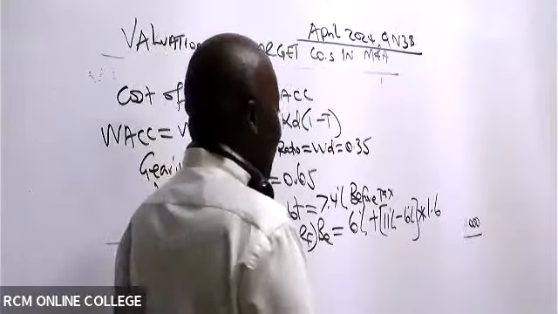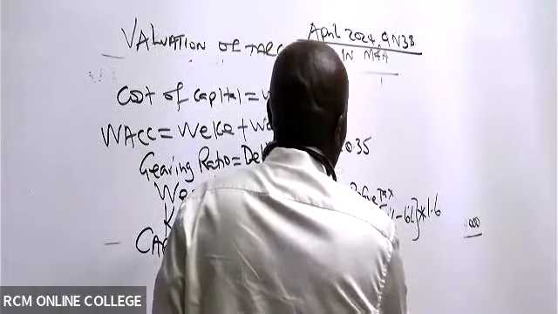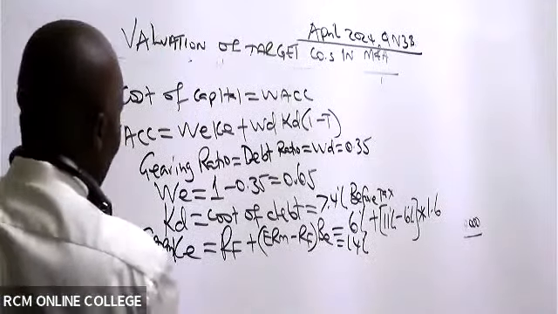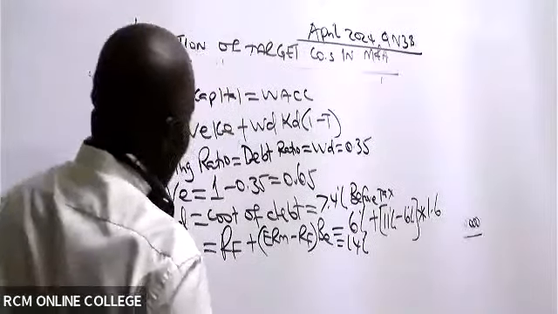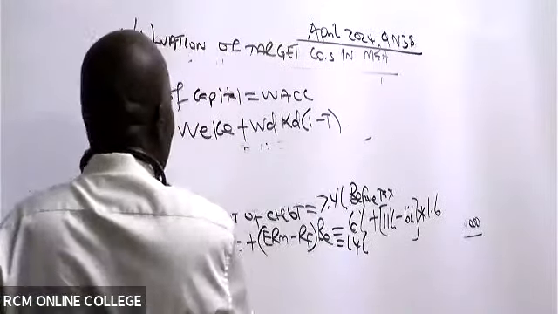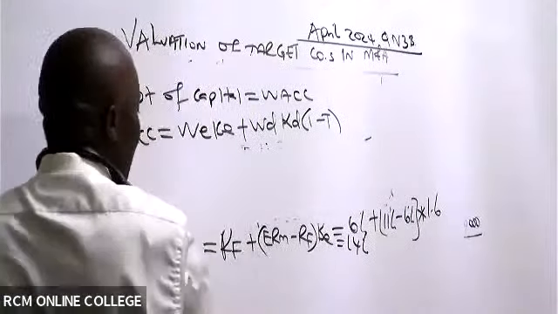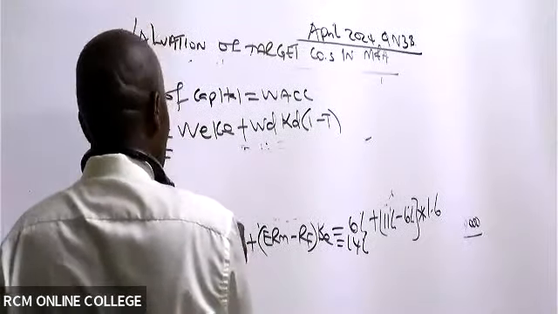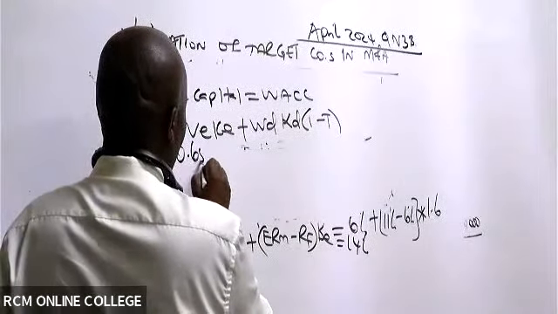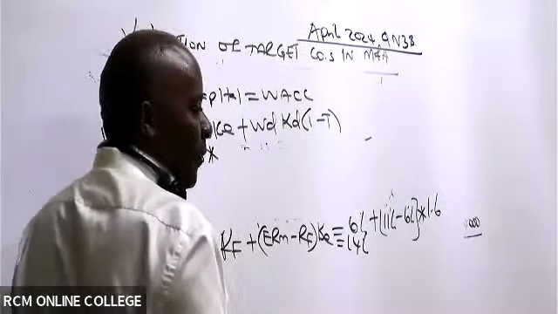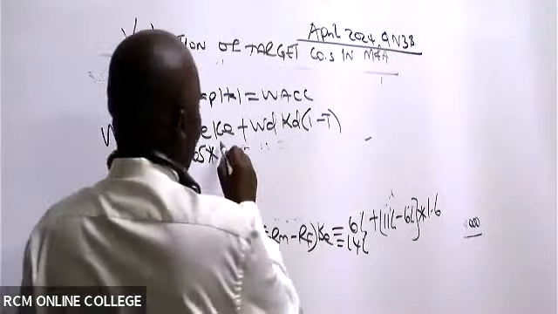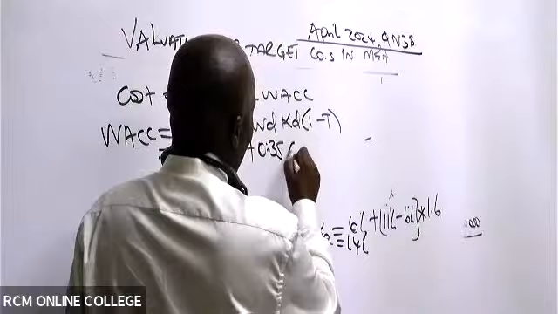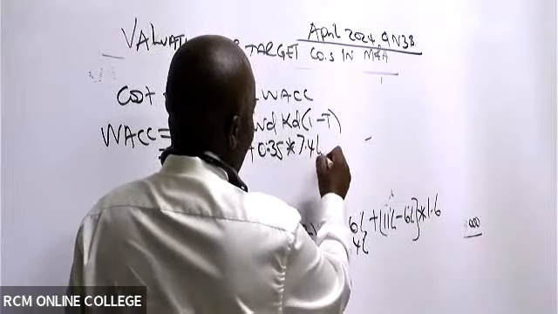So is there somebody who's getting 14%? 14%. So let's go back to this WACC thing. So you can write there that our WACC, you write the formula again. Keep on writing it 100 times. So we are saying that WACC equals weight of equity. Do we have weight of equity? 0.65. Do we have cost of equity? It is 14%. Weight of debt is 0.35 times cost of debt, which is 7.4%.